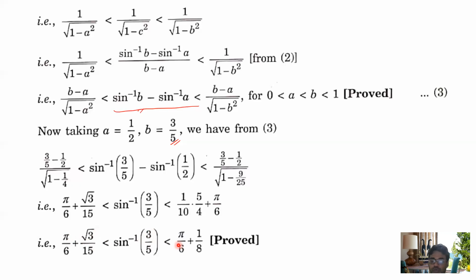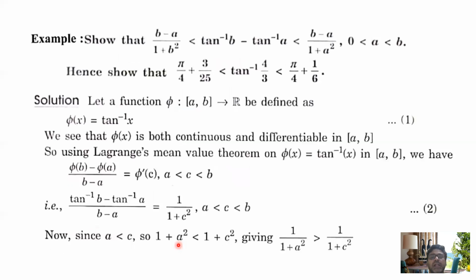This is also a very, very important question for you. Now similarly, I have another question. The basic difference is that sine is replaced by tan. This same question is also very important for you. Prove that b minus a by 1 plus b square less than tan inverse b minus tan inverse a less than b minus a by 1 plus a square, where 0 less than a less than b, and hence show that pi by 4 plus 3 by 25 less than tan inverse 4 by 3 less than pi by 4 plus 1 by 6.